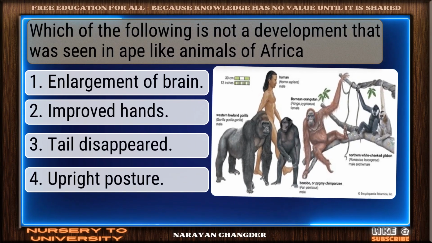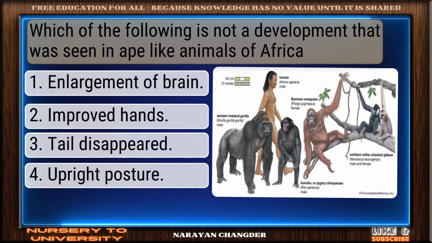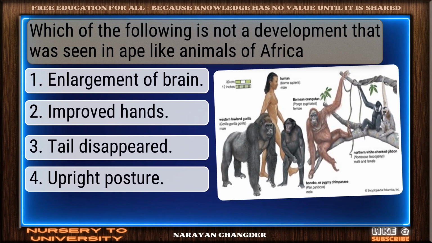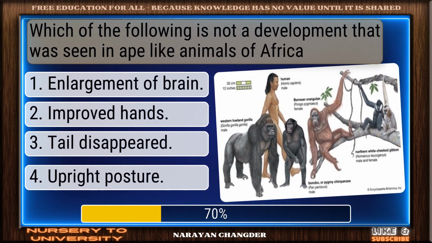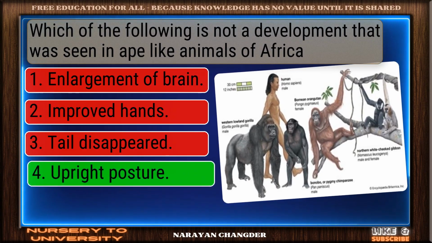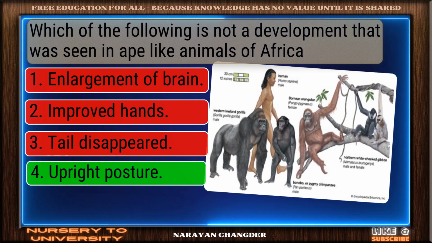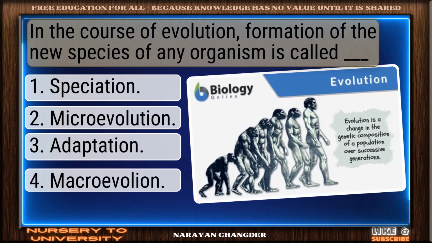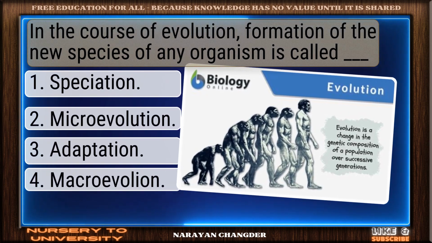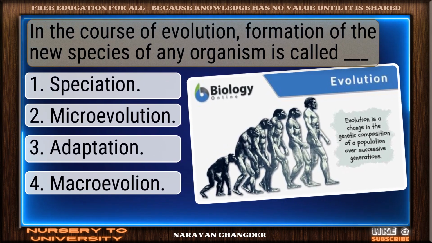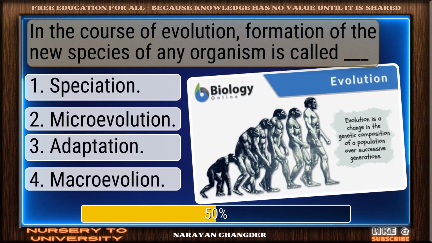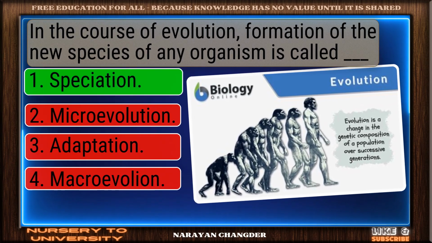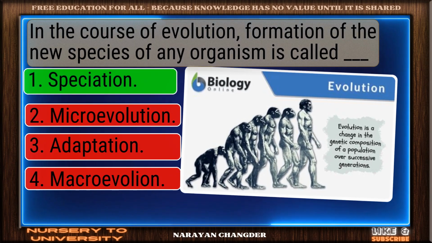Which of the following is not a development that was seen in ape-like animals of Africa? Great job. Upright posture is accurate. In the course of evolution, formation of the new species of any organism is called dash. Clear logic. Speciation is sound.